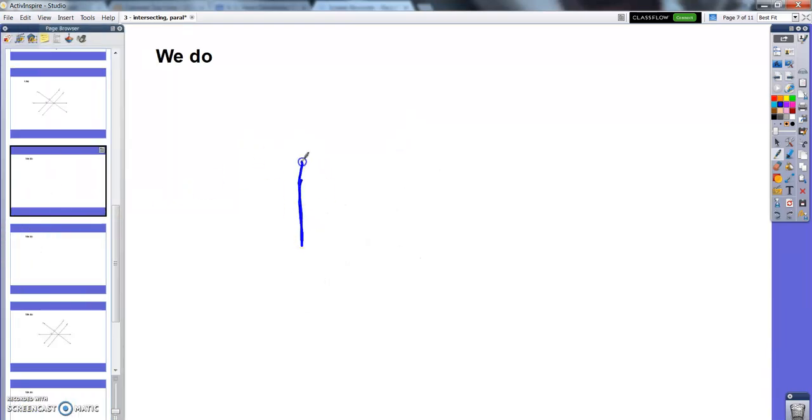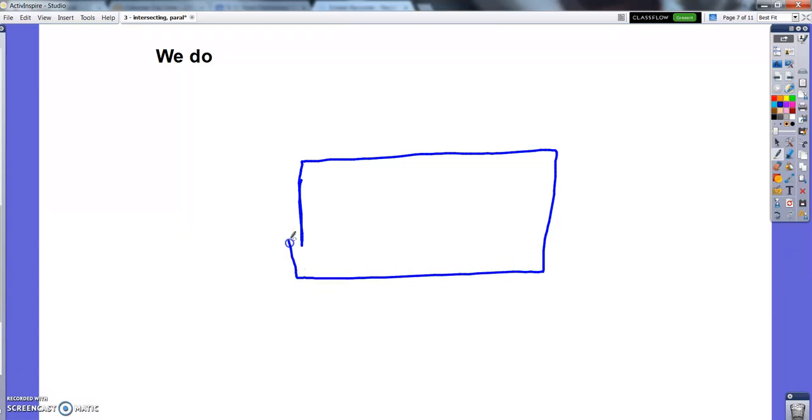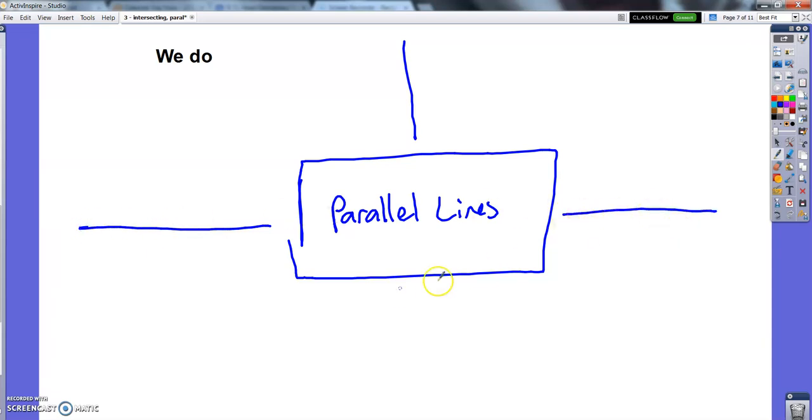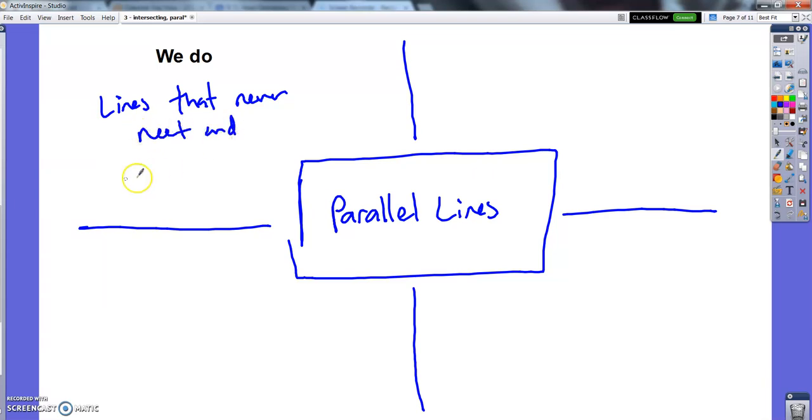Let's make a we do. Let's make one of these for parallel lines. Put that in the middle, and let's do this kind of along the outside. Parallel lines are lines that never meet and never would meet. We should say intersect: never would intersect.